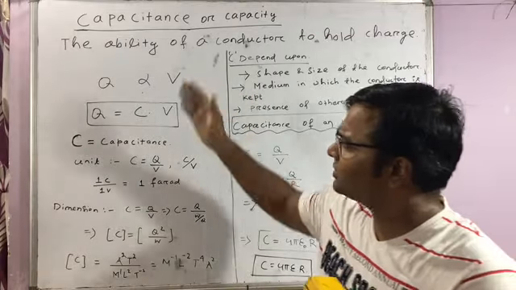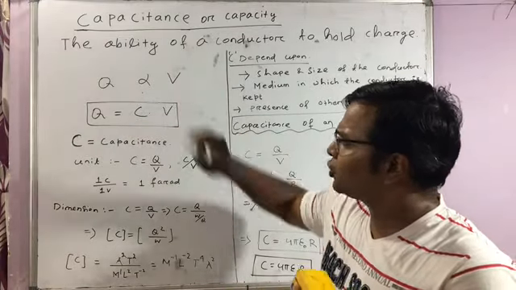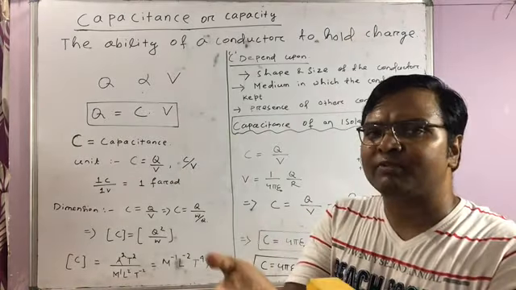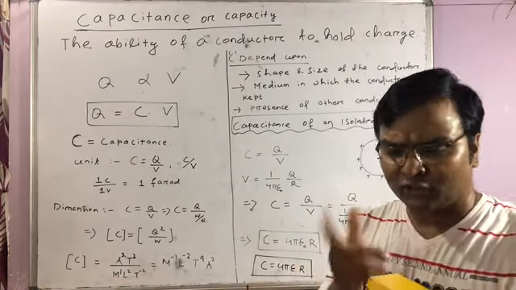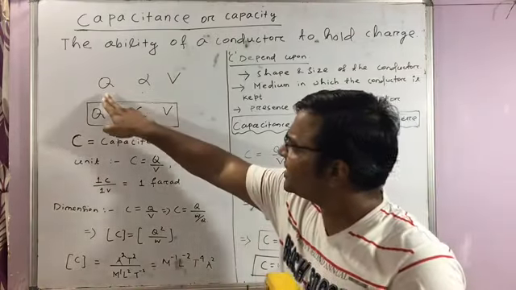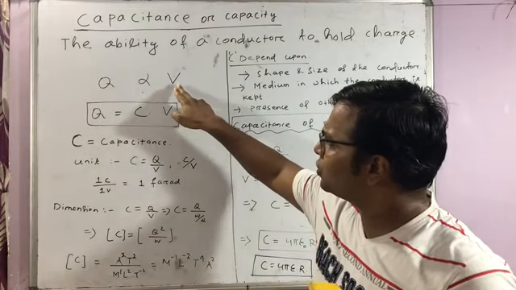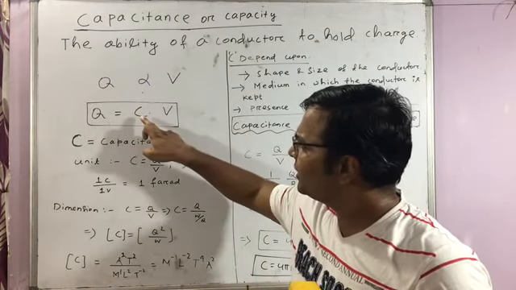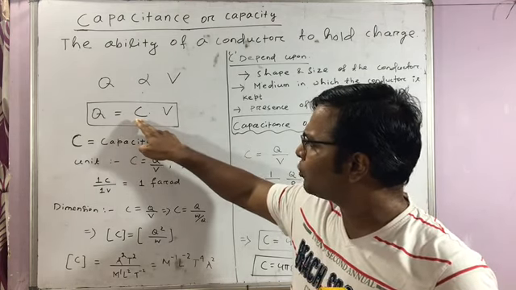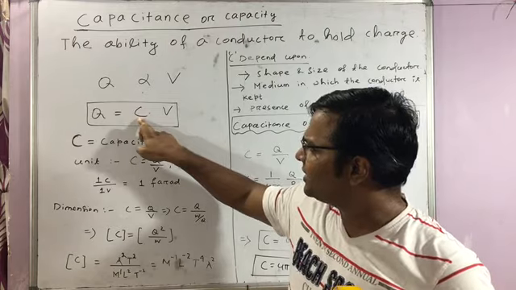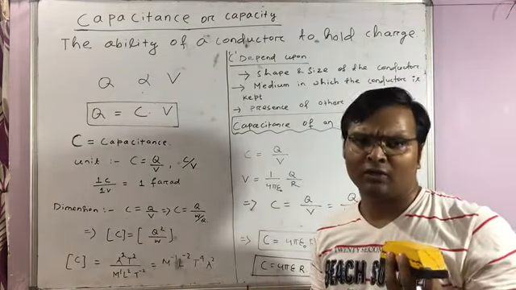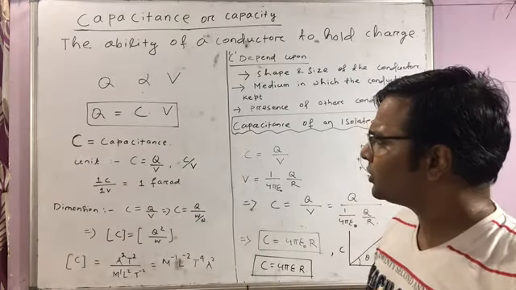See, this is a simple mathematical proportionality. If you add more charge, the potential of the object will increase, definitely, because potential is directly proportional to charge and vice versa. That's why we have written here Q is proportional to V. Q is equal to a constant of proportionality into V, so Q is equal to CV, and C is the constant of proportionality called the capacitance of that body or object.